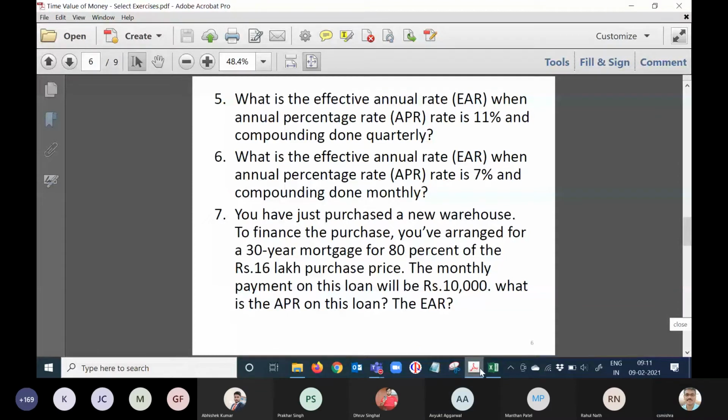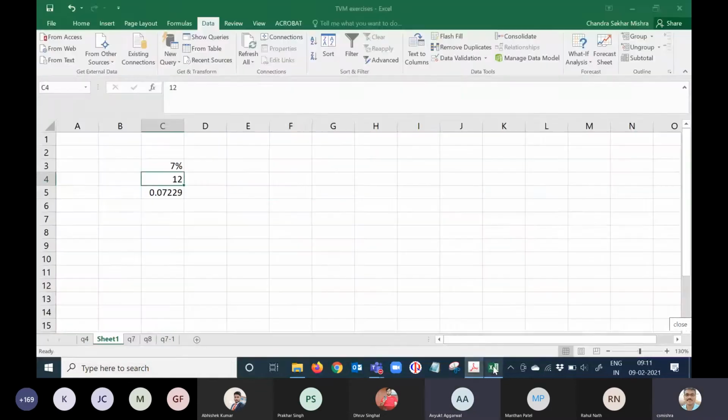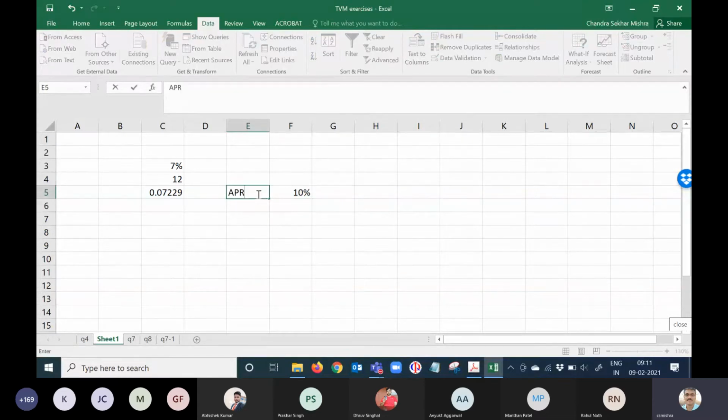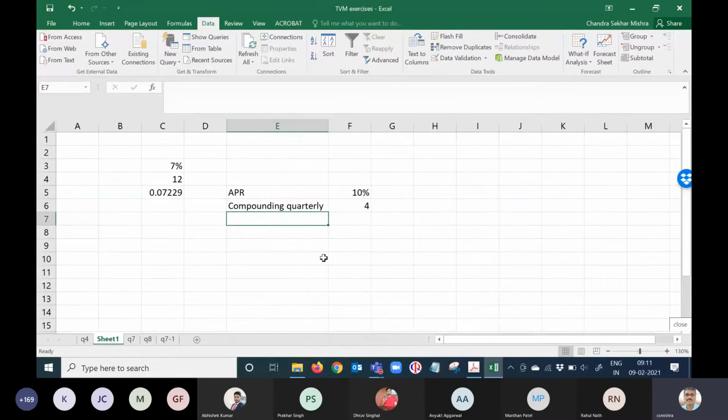Let's take an example. Suppose you have a 10% annual APR return, compounding quarterly. So how many quarters? 4. Investment, let's say 1000 rupees. How much will this become at the end of 1 year? If it is 10% simply, it will become 1100.